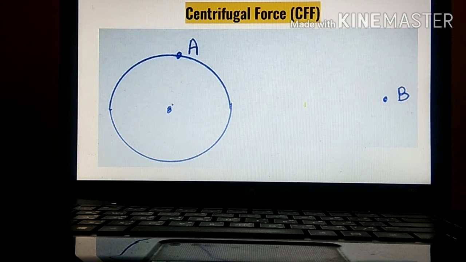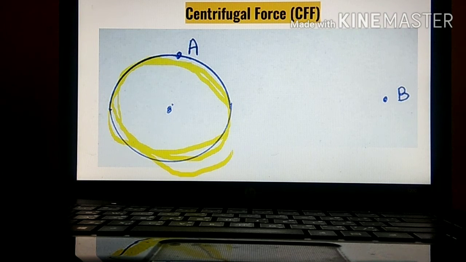Now we will study what is centrifugal force. Centrifugal force is also denoted by the term CFF. Imagine a person A sitting on a merry-go-round, which is moving in a circular manner. Whenever we are sitting in a train and the train is moving, we consider ourselves stationary according to the other passengers sitting in the train, but it is not exactly the same.